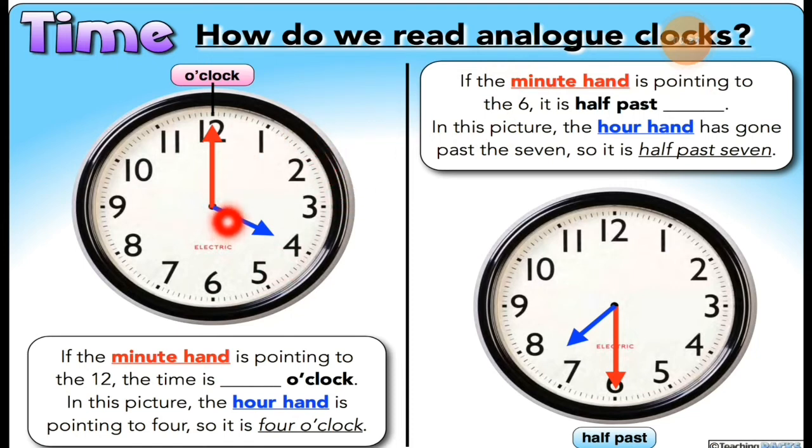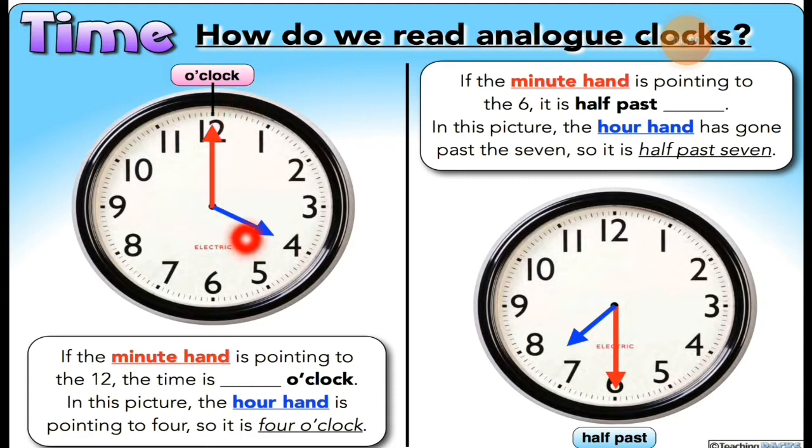Whenever the minute hand, which is the long one and which you can see in red color, is on 12, just keep your concentration on my words: whenever you see that the minute hand, the long hand, is on 12, you have to read o'clock.